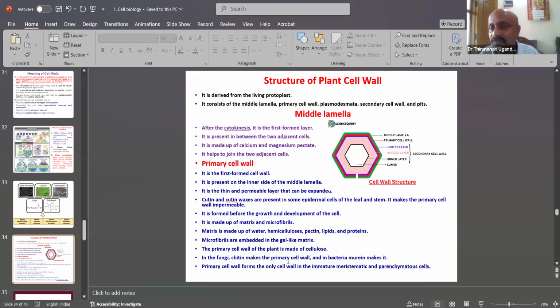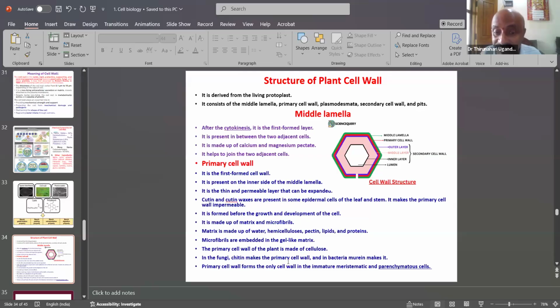Then the primary cell wall. It is the first formed cell wall. It is present on the inner side of the middle lamella. Outside the middle lamella is inside; then outside means secondary cell wall. That is also important. Inside the middle lamella develops the primary cell wall. It is a thin, permeable layer that can be expanded.